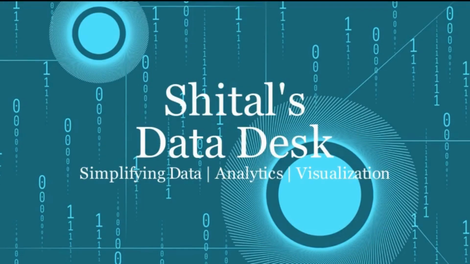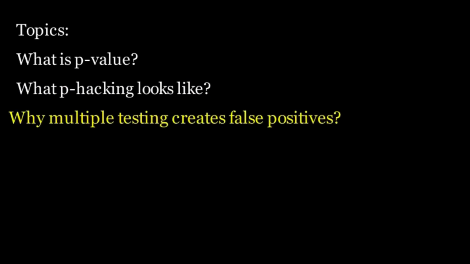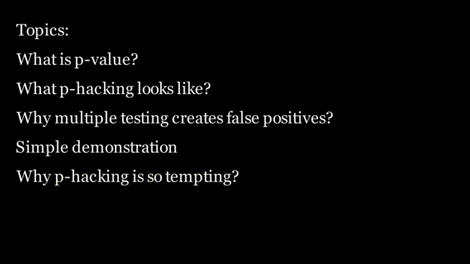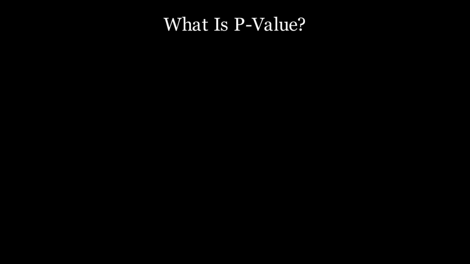I'm Sheetal, and in this video, we will unpack what a p-value actually means and what it doesn't, what p-hacking looks like in practice, why running multiple tests increases false positives, and walk through a simple demonstration showing how completely random data can appear significant. Why p-hacking is so tempting, from psychological biases to publication pressures. Practical ways researchers can avoid accidental p-hacking and strengthen their work. And finally, we will step back and look at what this means for science as a whole and how to think critically when you encounter surprising results. So, let's begin with the foundation, the p-value.